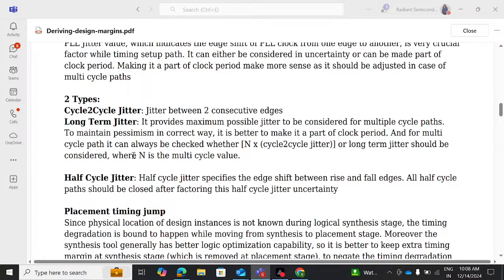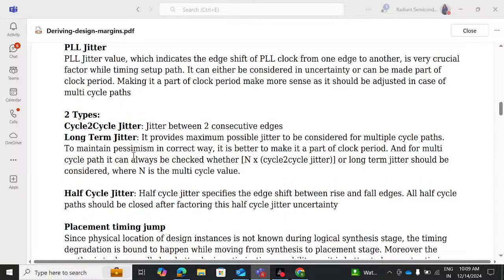Or the third type of jitter is half cycle jitter. Half cycle jitter specifies the edge shift between rise and fall edges. All half cycle paths should be closed after factoring in this half cycle jitter uncertainty. So these are the three different types of jitters which need to be considered in your uncertainty. The clock that is coming with this jitter, we are able to model the jitter and take that into consideration while calculating the clock period. This has to be made part of the clock period in order to make more sense, as it should be adjusted in case of multi-cycle paths.